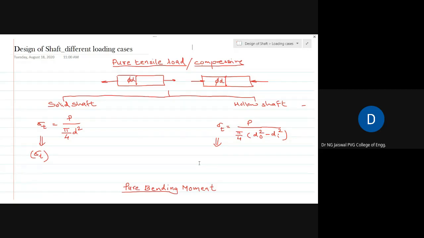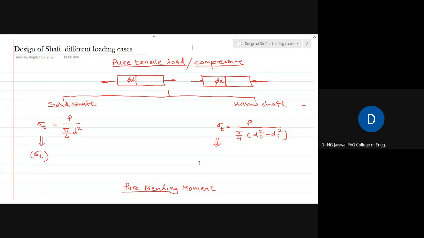If we do not bother at this stage about the material required for the shaft or manufacturing conditions, how to manufacture this shaft, what is the factor of safety, etc. If we set aside these things, the remaining thing in the design of shaft is to find out the diameter of shaft.